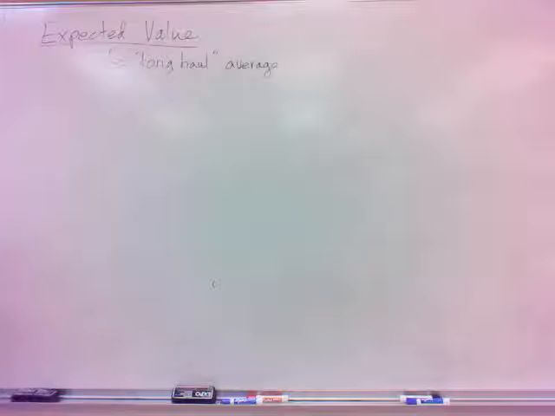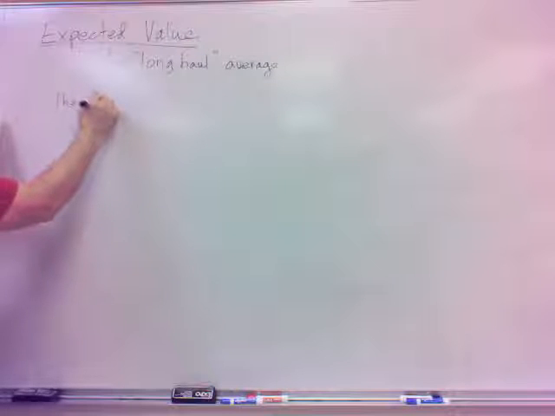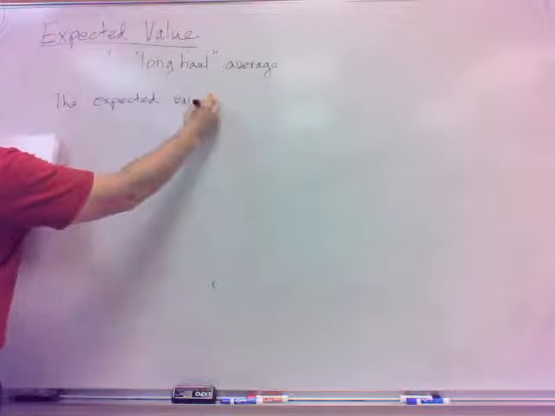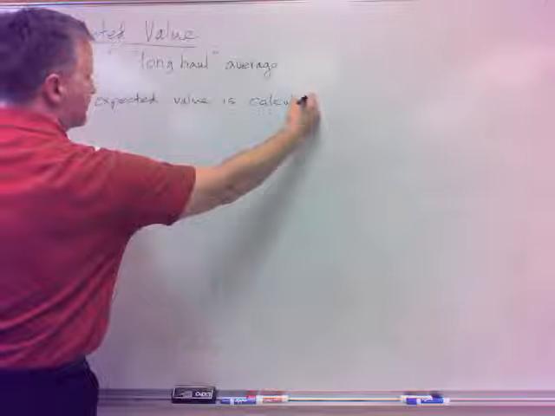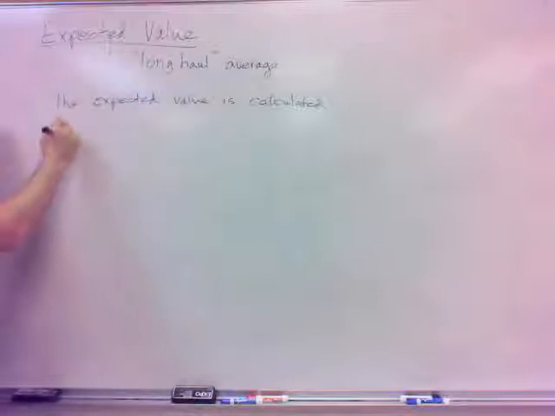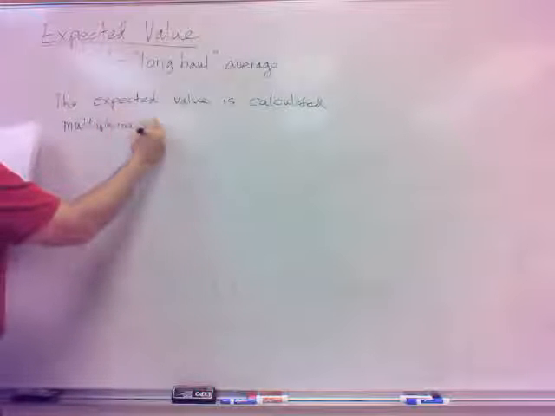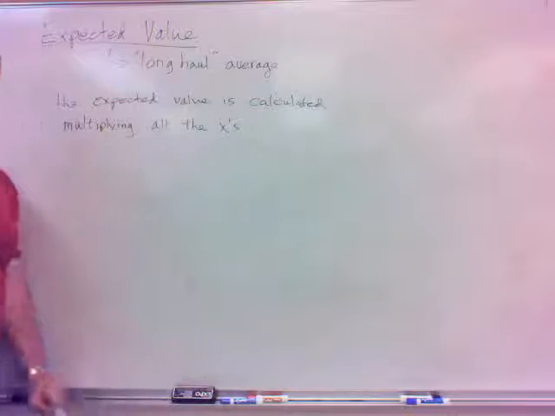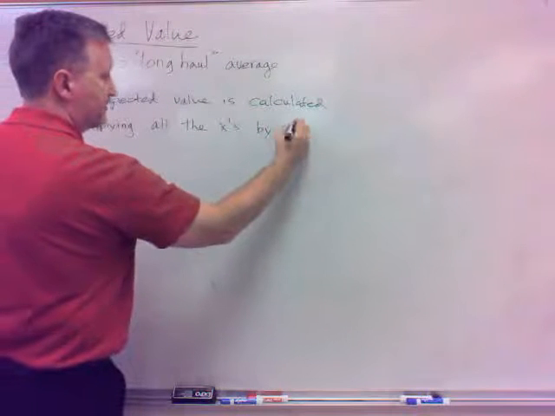The expected value, the way you calculate it, expected value is calculated by multiplying all the x's, going back to the probability distribution now, you multiply all the x's by their p of x's and add them together.